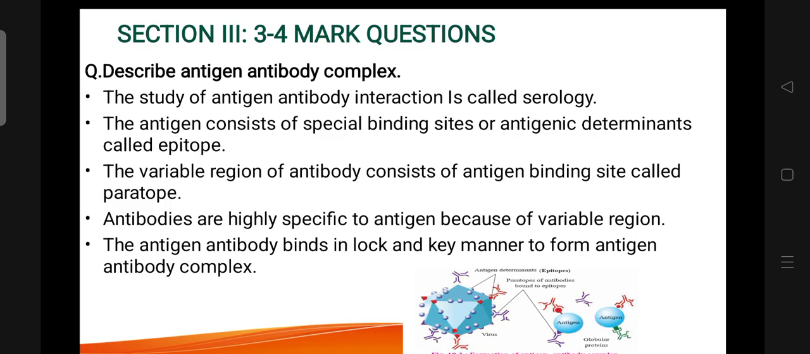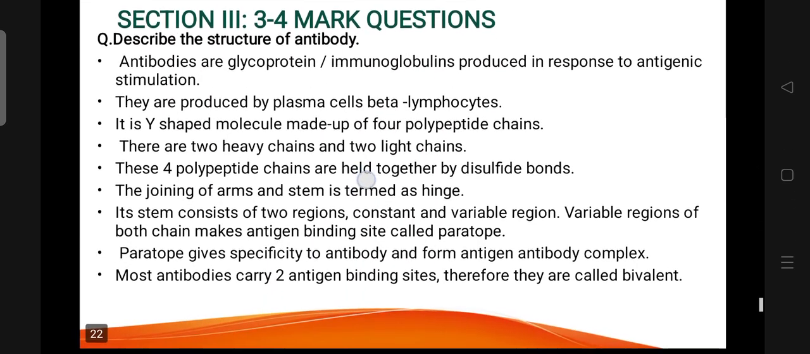Describe antigen antibody complex. The study of antigen antibody interaction is called serology. The antigen consists of special binding site called epitope. The variable region of antibody consists of antigen binding site called paratope. Antibodies are highly specific to antigen because of variable region. The antigen and antibody bind in lock and key manner to form antigen antibody complex.